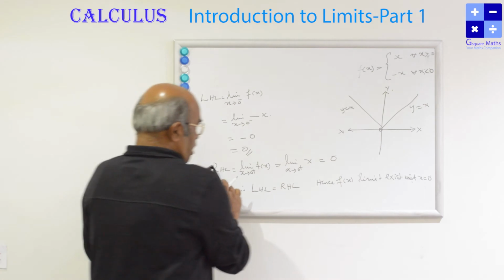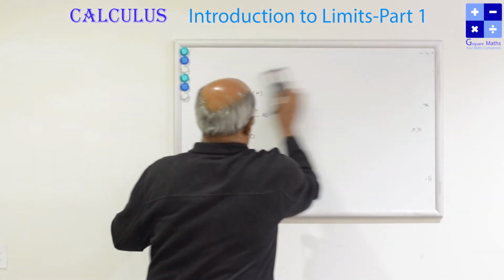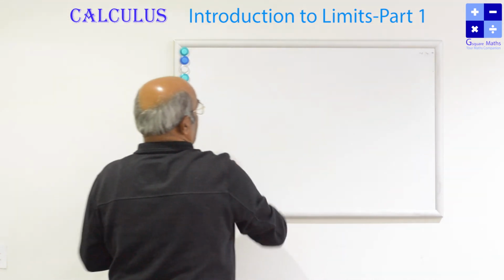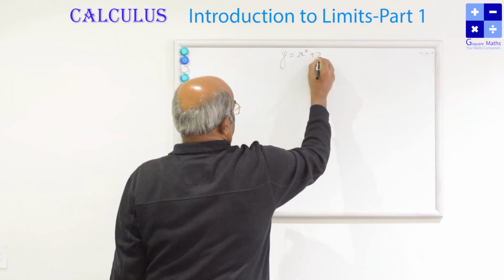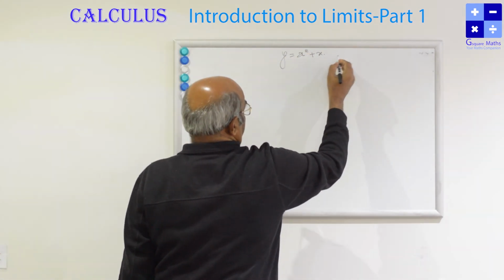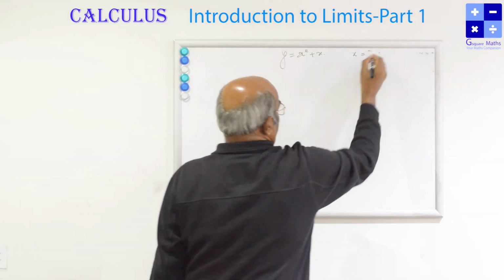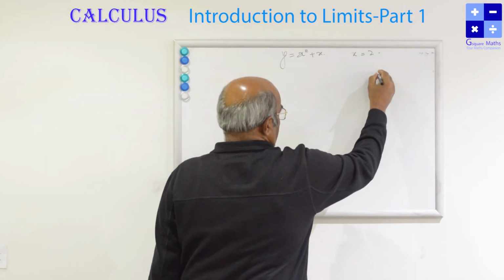So let us take one more example. Let y is equal to x square plus x. We have to discuss the limit value at x is equal to 2. As it is a quadratic function, it is a parabola.